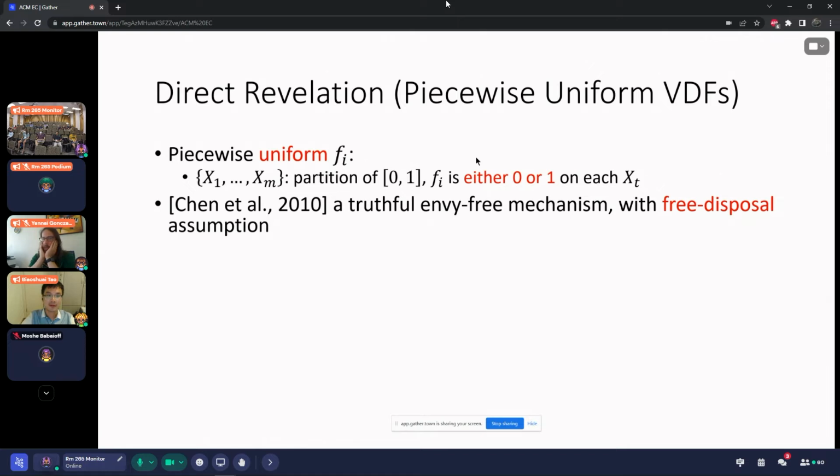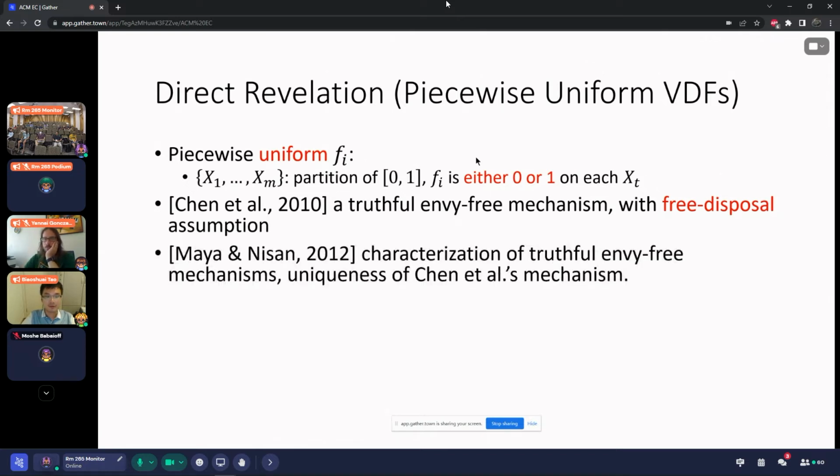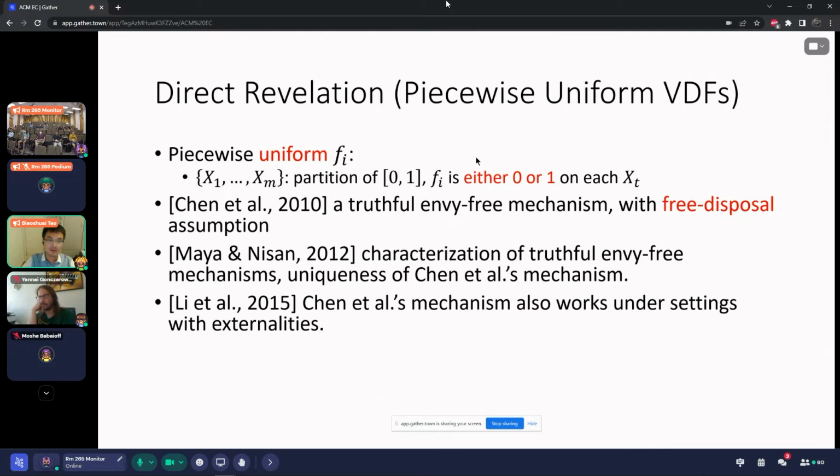And later, in 2012, Maya and Nisan did some characterization of truthful envy-free mechanisms, and they show that Chen et al.'s mechanism is kind of unique in some sense. And in 2015, Li et al. showed that Chen's mechanism also works under settings with externalities.